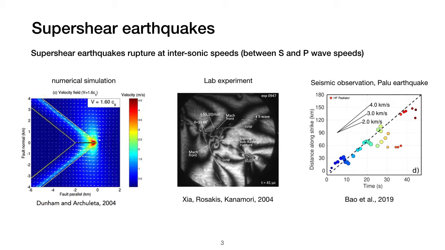The constructive alignment of shear and P wave fronts following the supershear rupture front forms a Mach front. Similar to the sonic boom following a supersonic jet plane, these Mach fronts can carry strong ground motion far away from the faults and produce severe damage. Therefore, it is important to understand how often supershear ruptures occur and what controls that.